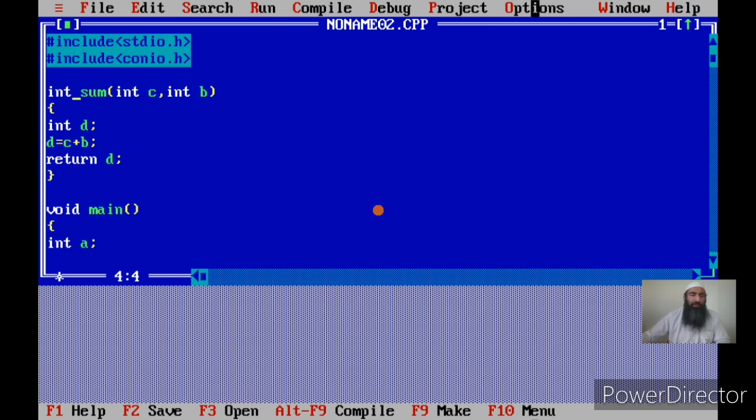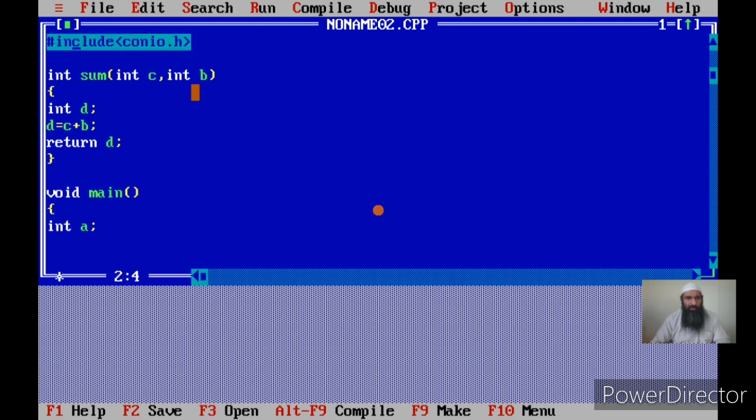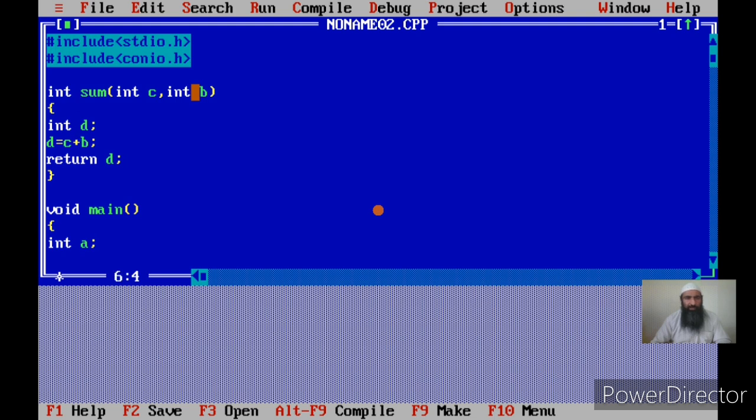Now I have got 2 functions in this program. One is the sum function and one is the main function. In the body of main I have declared a variable a, and in sum I have declared 3 variables, that is int c, int b and int d. The c, b and d are called local variables of sum, and a is called a local variable of main. Why? Because a is declared within the main and d, c and b are declared within the sum. So every function has its local variables that are declared within its body. We call the variables declared with the declarative statements in the body of a function local variables.